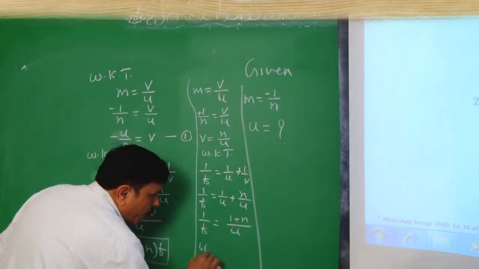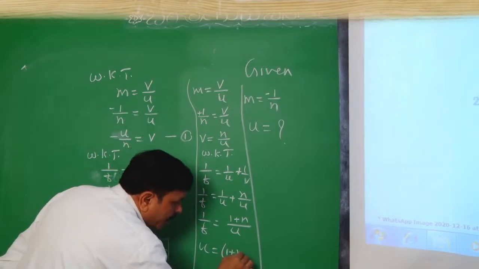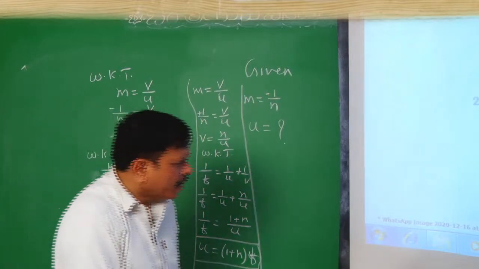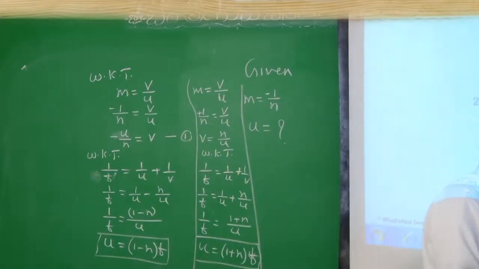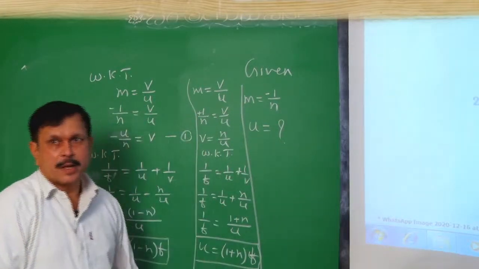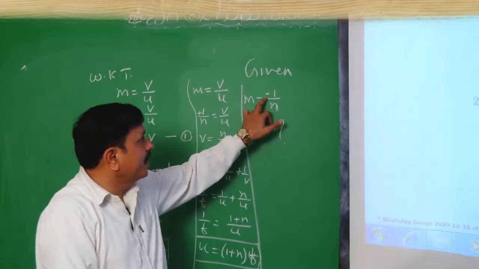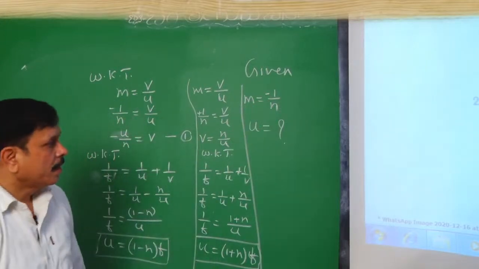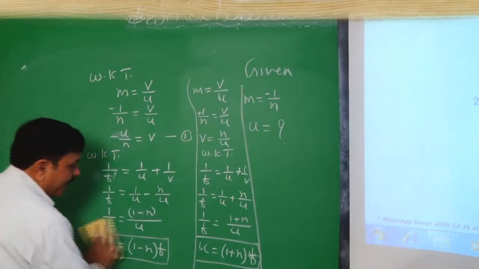So this will become u equal to 1 plus n into f. So this option we find over here: n plus 1 into f is the option. So remember, when the image is real, we have to take minus, virtual, we have to take plus. Now we'll go for the next question.